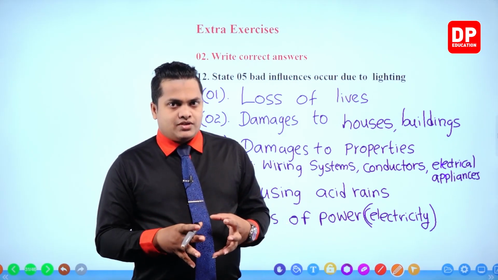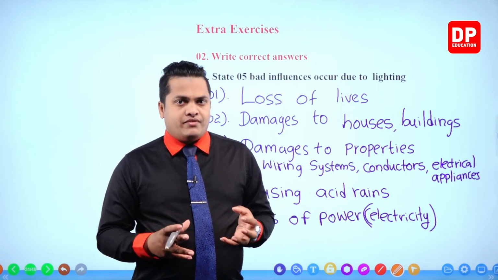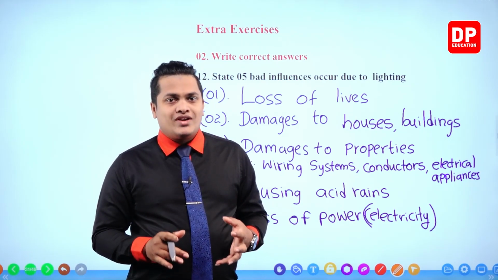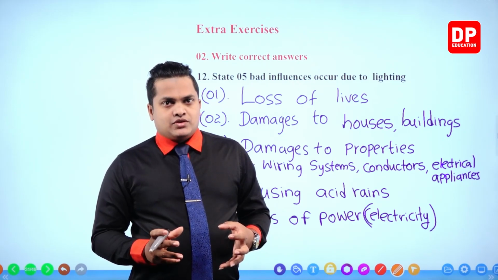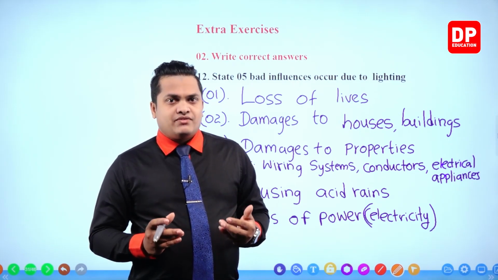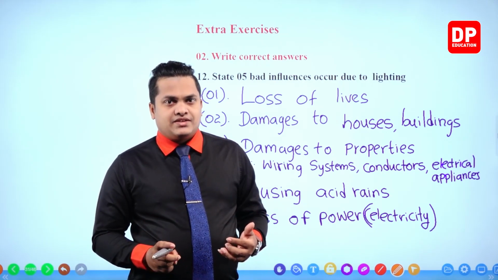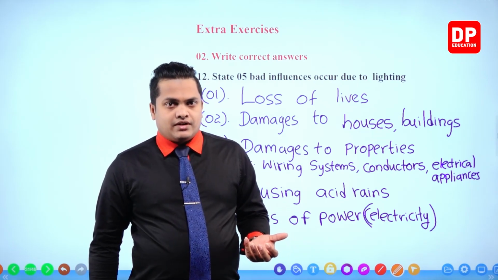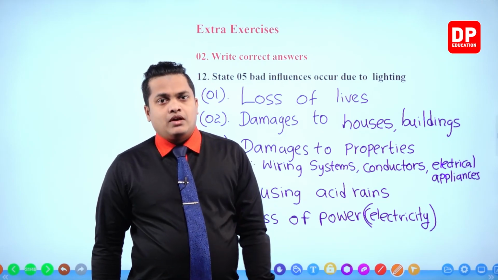So this nitrogen oxides is going to react with water to create a special acid called nitric acid. So my dear children, this nitric acid will come down as acid rains. So causing acid rains is also a main reason that can happen due to lightning.